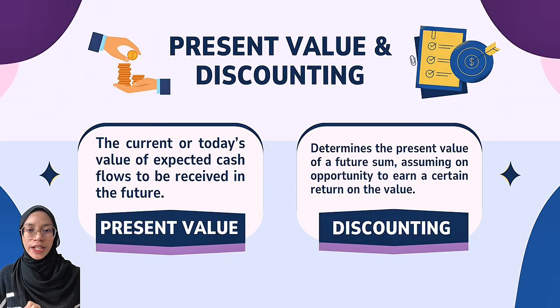Next, present value. Present value refers to the current value of a future amount of money or a series of payments evaluated at a given interest rate. Simply, the 1,000 ringgit you originally deposit, that is the value today. While discounting determines the present value of a future sum, assuming an opportunity to earn a certain return on the value. This is important for loans, bonds, and business valuation.